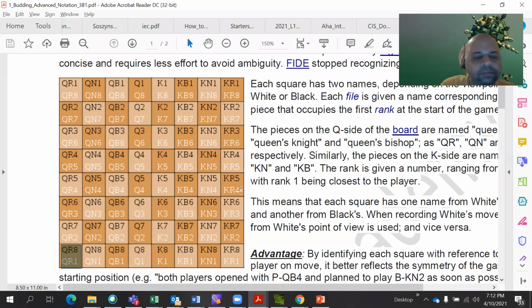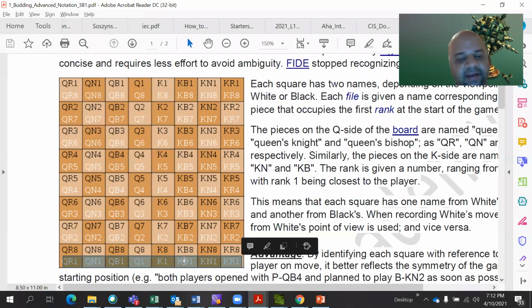So let us look at it from white's perspective first. Okay, all the names of the squares of the chessboard, the first rank, right? Because we always set up the chessboard with white at the bottom and black at the top. That's how we display it when we print it or on screen, right? So I have marked it out. It starts with QR1.